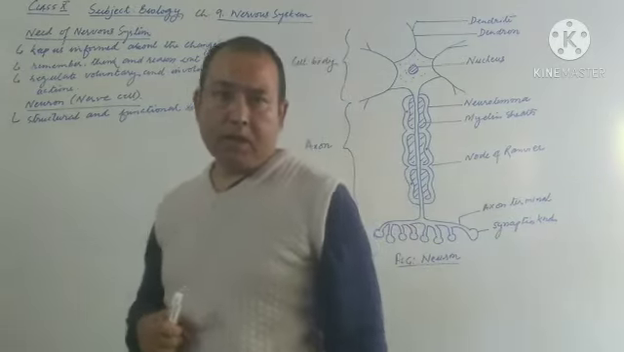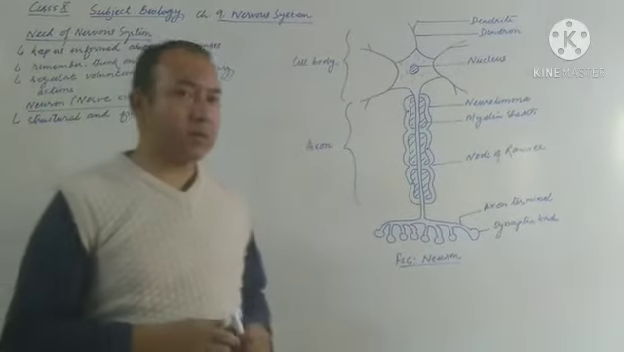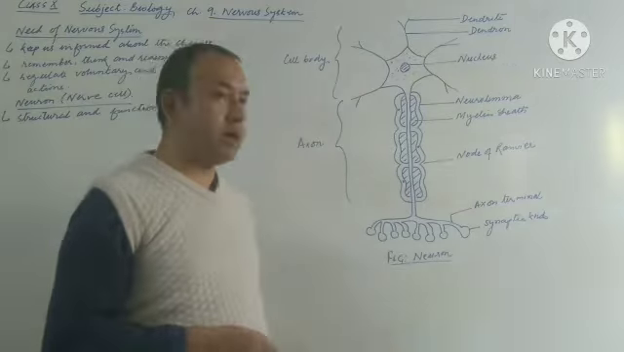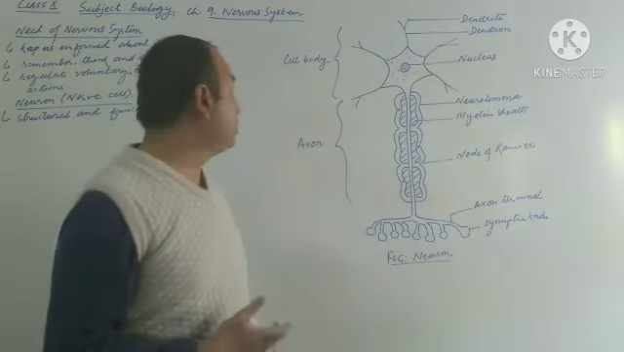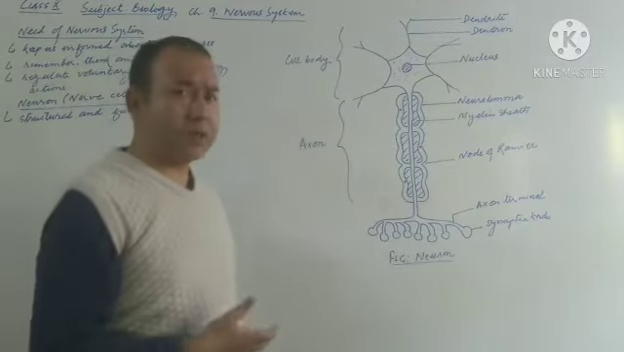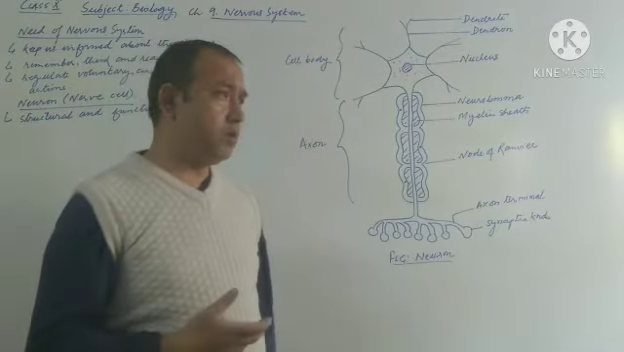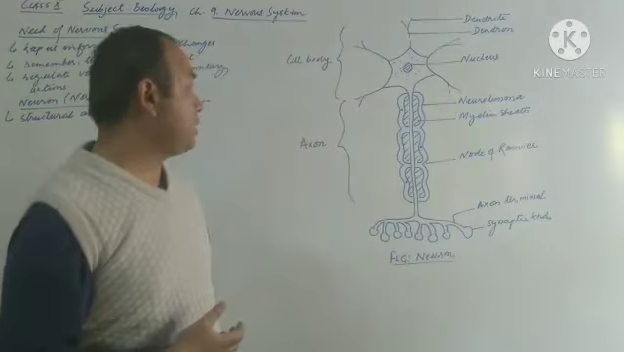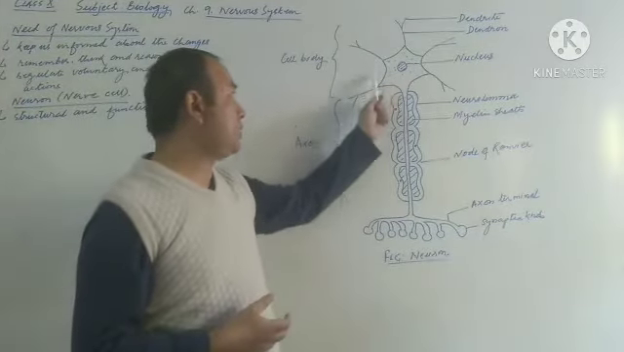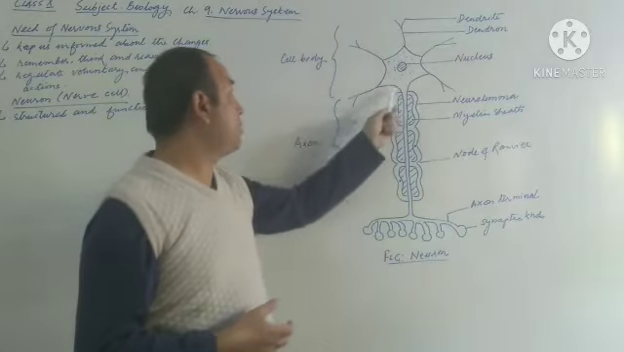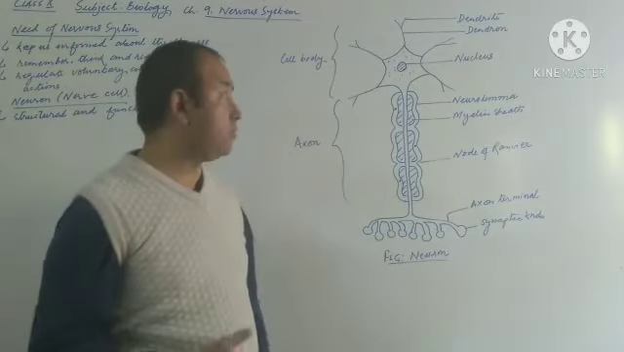Now we'll try to understand the different parts of the neuron. I have drawn a very simple diagram of a neuron. We'll see how many parts the neuron usually has. As you can see in the figure, the star-shaped part of the neuron is called the cell body. It is also called cyton.